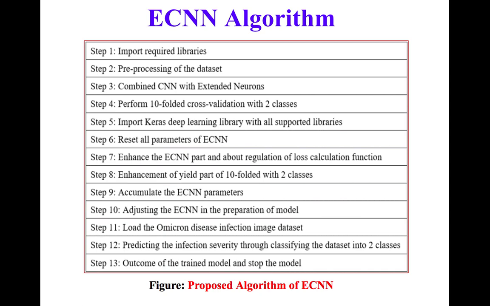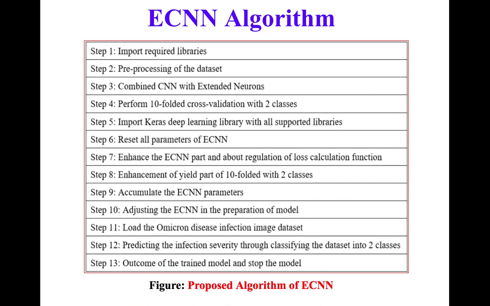Then we applied tenfold cross validation with two classes, that is two-class classification. Then we imported the Keras deep learning library and reset all parameters such as accuracy, data set size and Linux environment. Those are the parameters we chose in order to execute this ECNN.